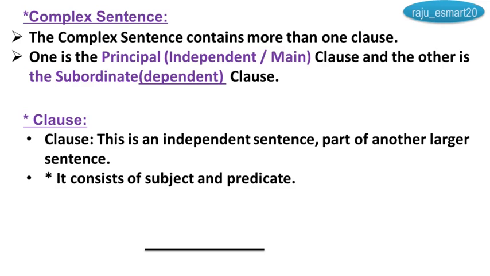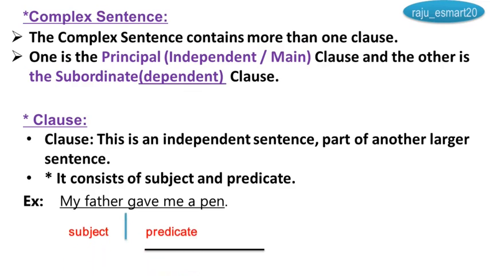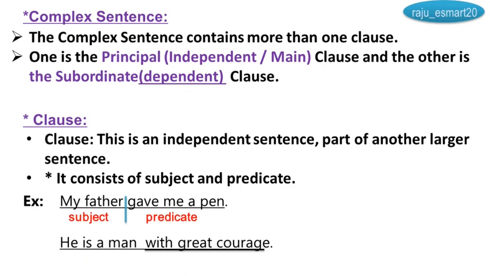It consists of subject and predicate. See examples. My father gave me a pen. It is a sentence. And here, my father is the subject and gave me a pen is the predicate. He is a man with great courage. He is a man, it is the subject, and with great courage, it is the predicate.